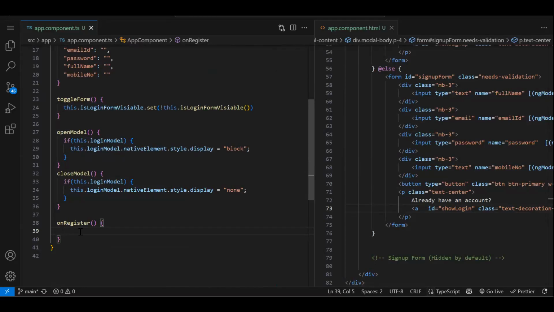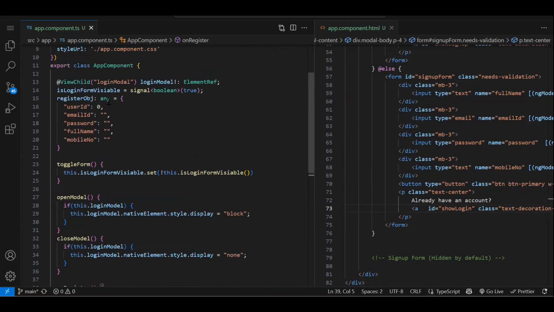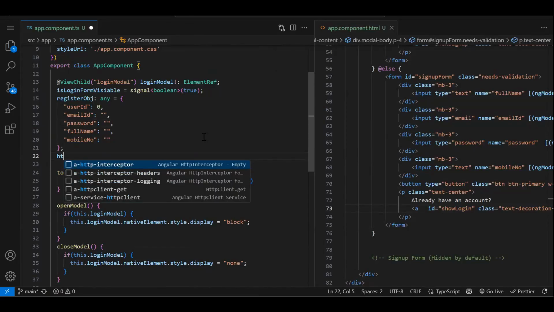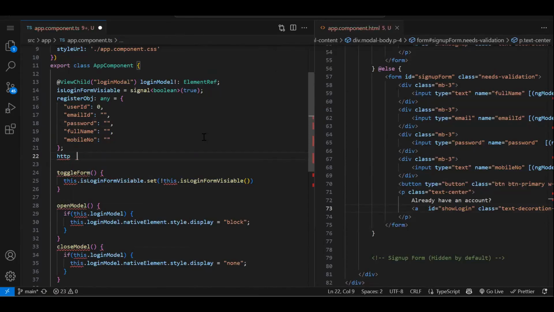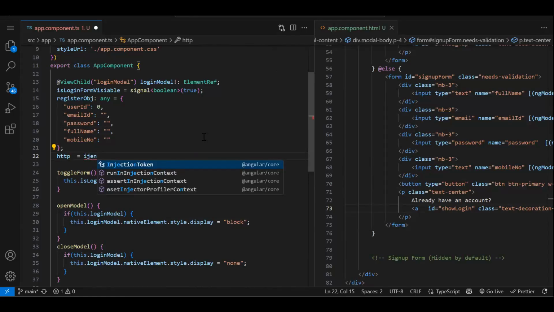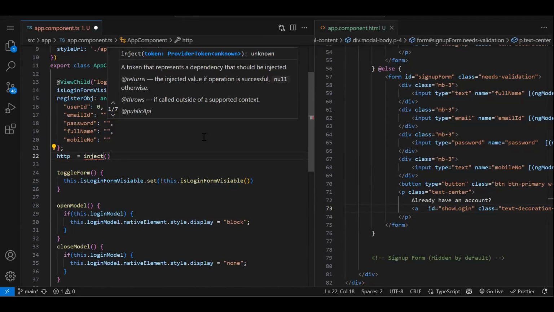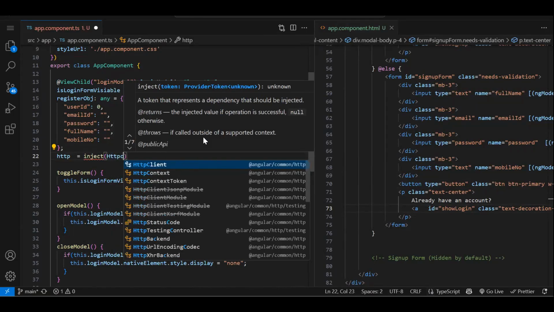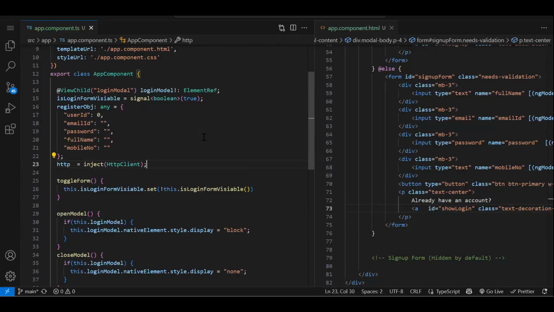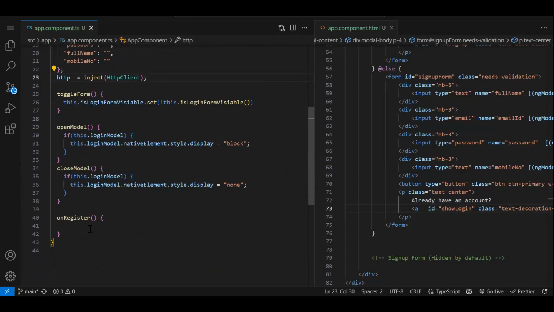Now from this function, we have to actually initiate the API call. So if you have to use API call, you have to inject HTTP client service. So let's do that. HTTP is equal to, we are going to use inject method to inject our HTTP client service. So inject we got from Angular 16. Remember that. That's an interview question. Fine. Now, so over here, let's make a basic API call.